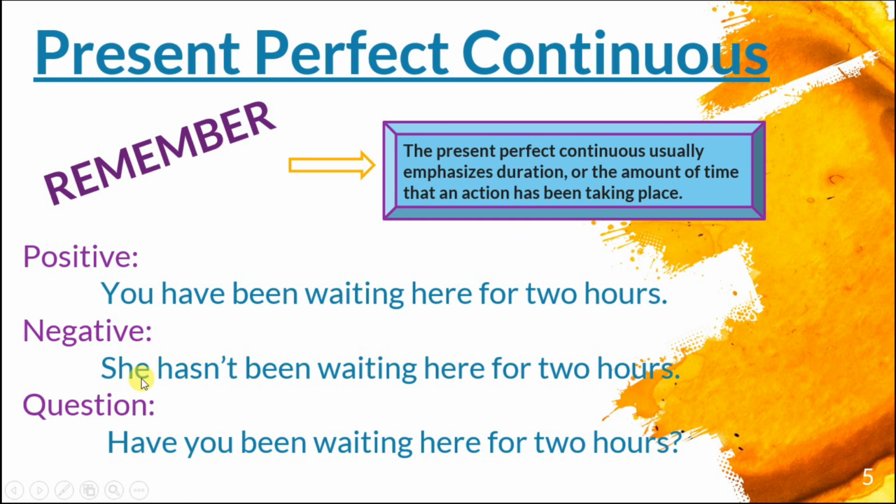Okay, now what about questions? Is this a yes/no question or a WH question? Yes/no question. So, have you been waiting here for 2 hours? Okay, so this is the present perfect continuous. Now let's see some more examples.